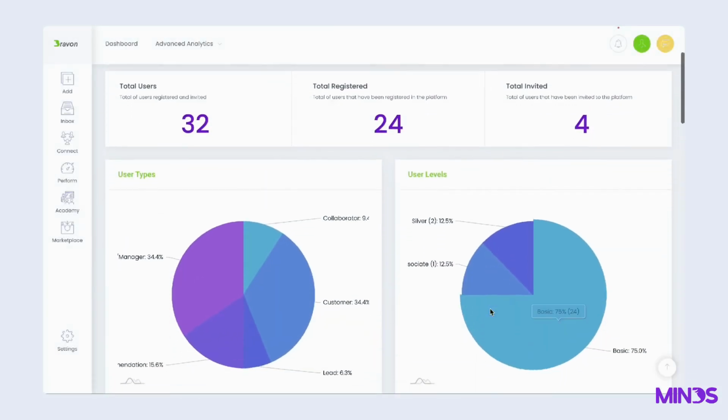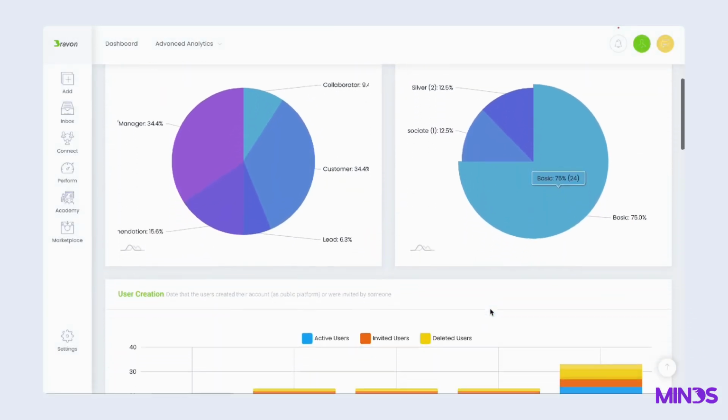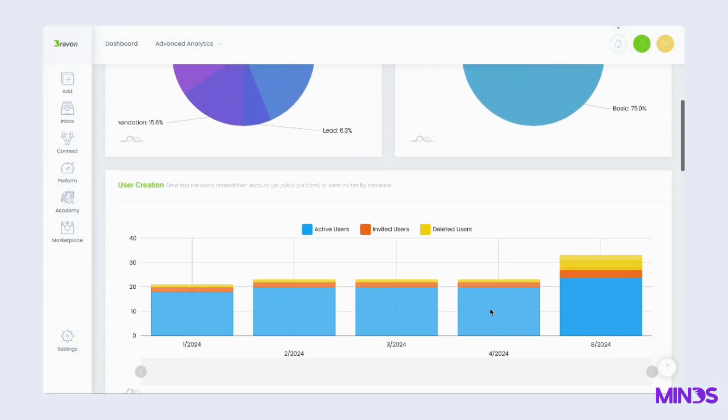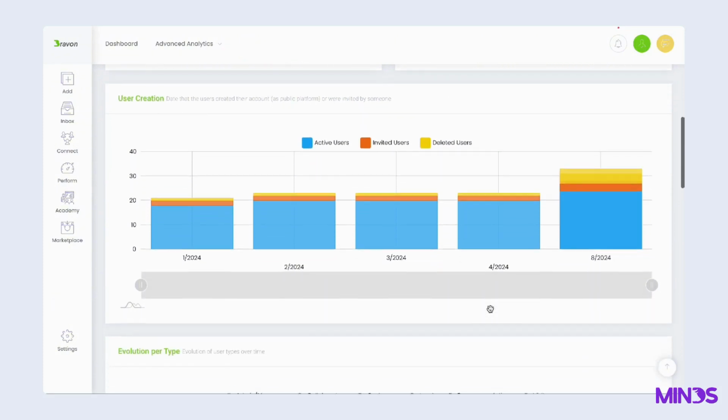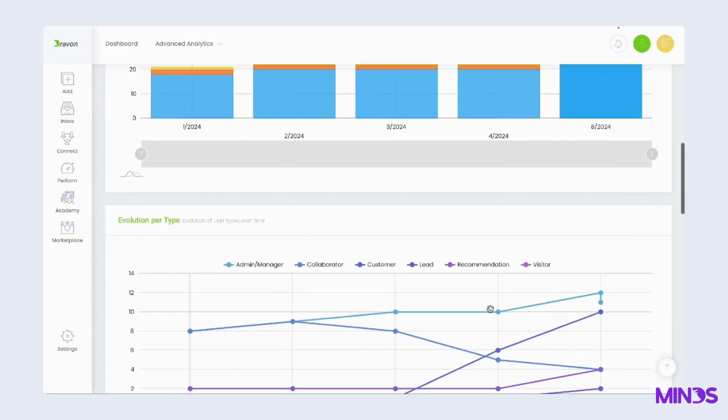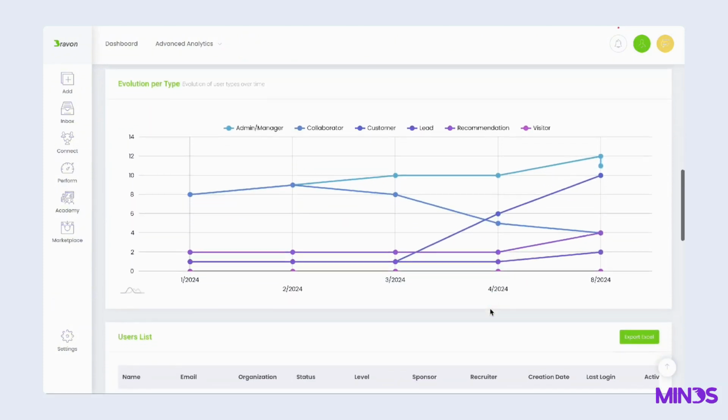As an admin, you can access the Members Report, a comprehensive overview of all users in your network. This report includes user types, user levels, a graph showing account creation dates, and the evolution of user types over time.